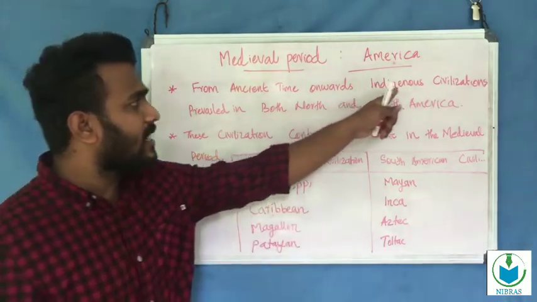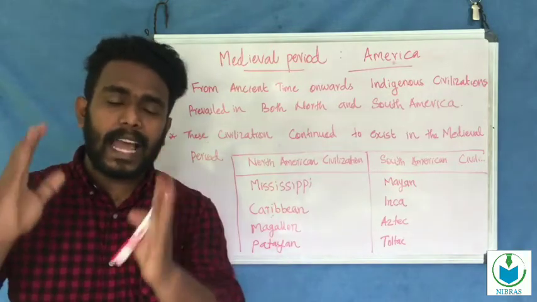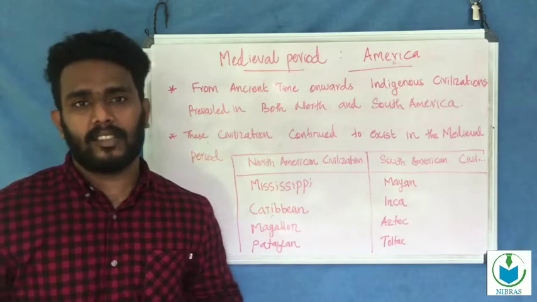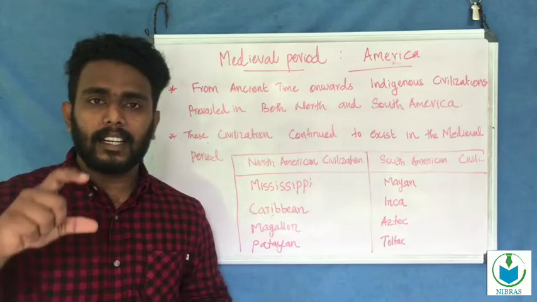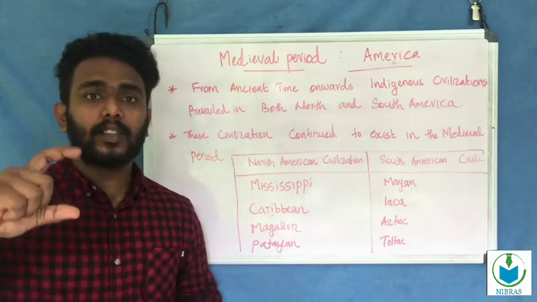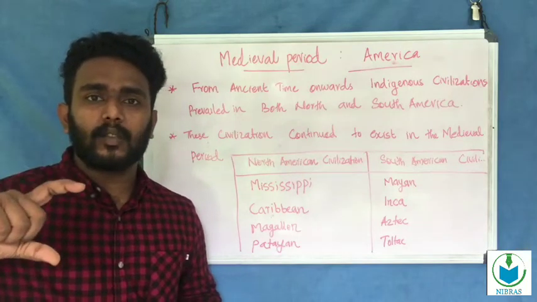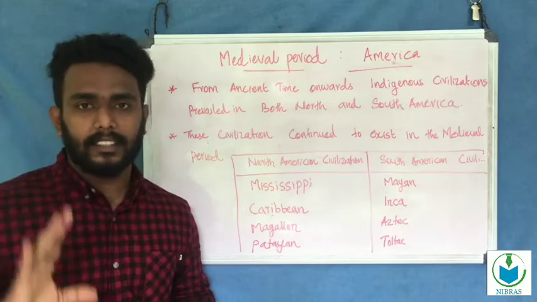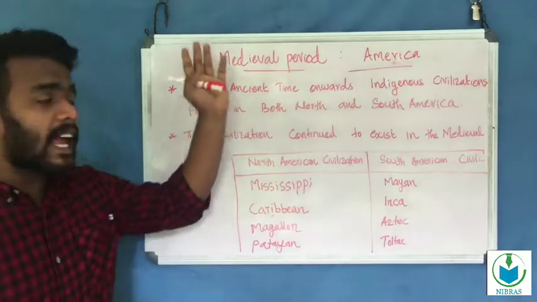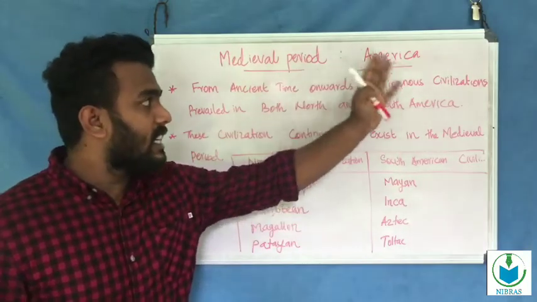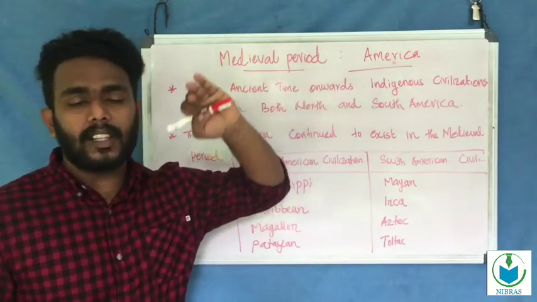What is known as indigenous civilization? Indigenous means the people of that place make their own civilization. That is the meaning of indigenous, Sodeshigal. Indigenous civilization means Sodeshigal undakiya samskarangal. Now look, from ancient times onwards, indigenous civilizations prevailed in both North America and South America.